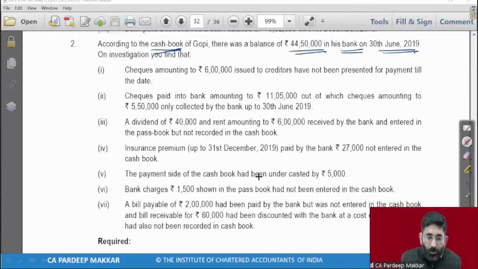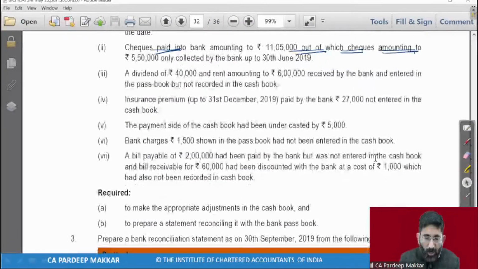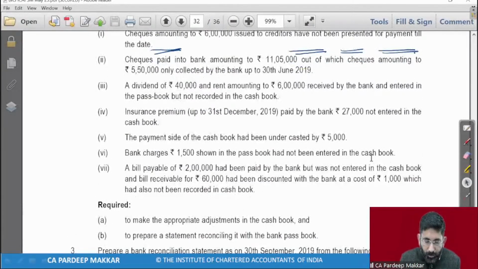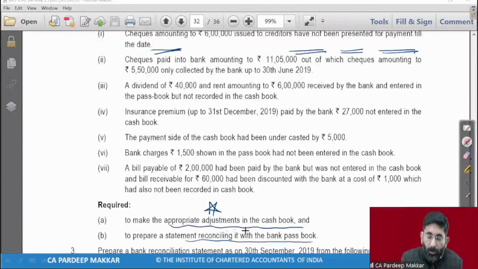Now, before reading the full question, I would like to read the last instructions given in the question, the demand given in the question, and that is to make appropriate adjustments in the cash book, and prepare the BRS, prepare the statement reconciling it with the bank passbook. So first of all, you have to prepare appropriate adjusted cash book. So adjusted cash book is required. So accordingly, we will do the question beta.